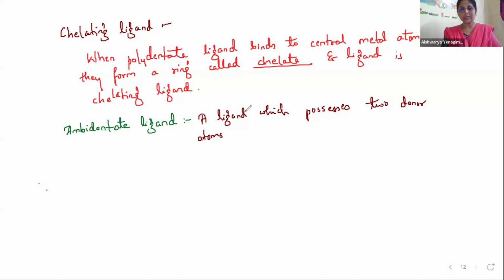But ambidentate ligands, in some compounds, have two donor atoms, but in some compounds it will use one of its donor atoms, and in other compounds it will use another donor atom. Getting my point?